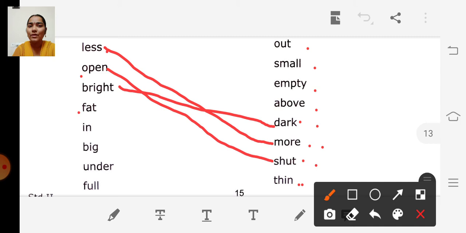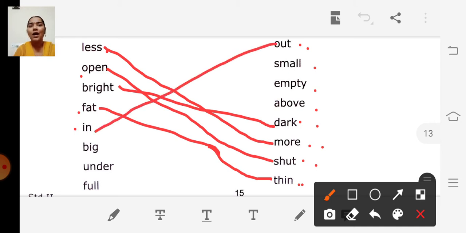So we can match fat, thin. The next word, in. In, out. Out is here, so we can match.